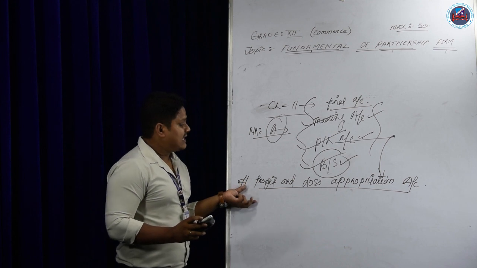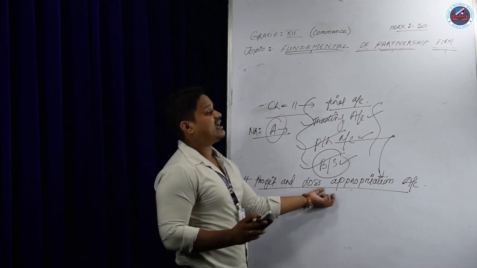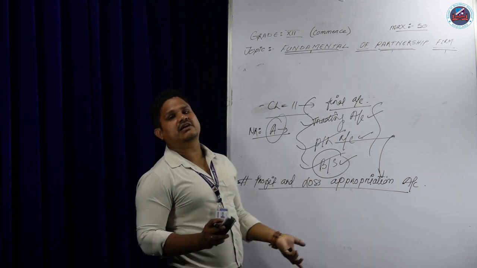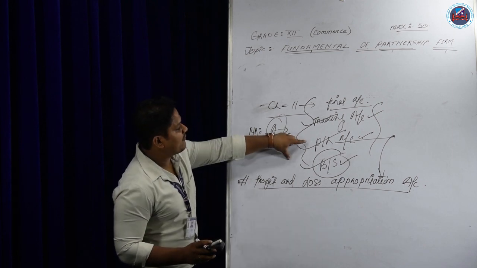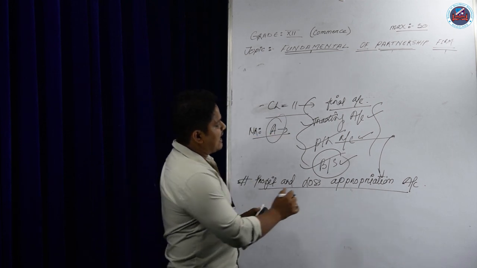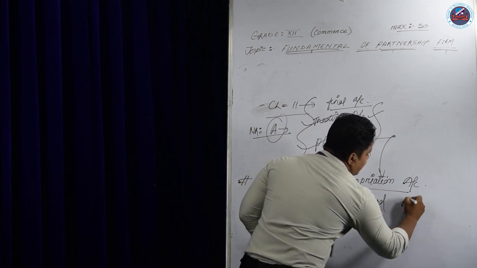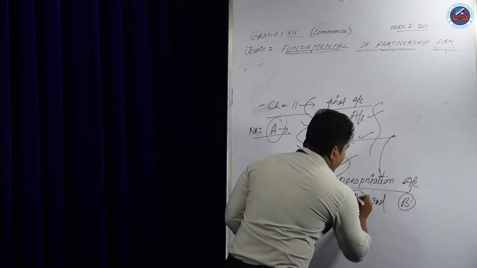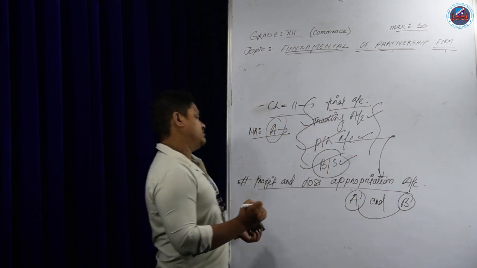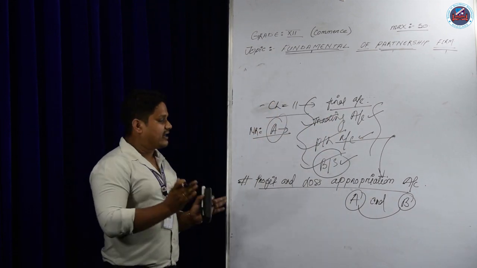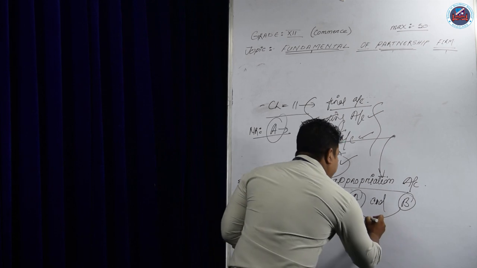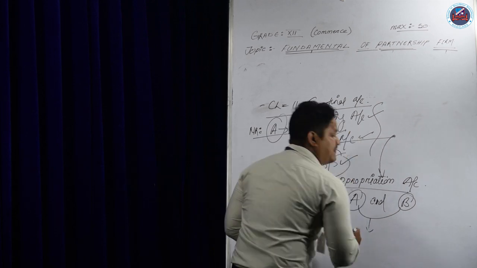The definition says that the profit and loss appropriation account is the extension of the profit and loss account. After preparing the profit and loss account, suppose A and B are partners. They are doing a business, and they record the accounts. They will record all the books of accounts. After that, they will prepare the financial statements of the business.